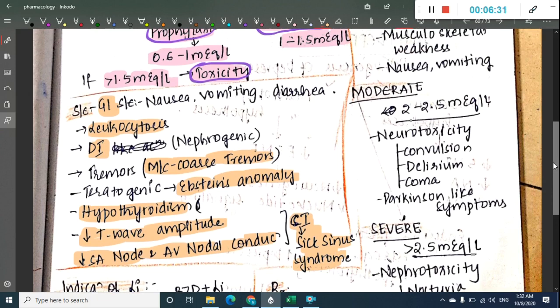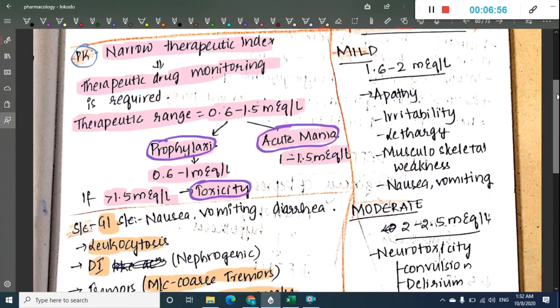What are the GI side effects? Nausea, vomiting and diarrhea. Leukocytosis, diabetes insipidus, which is nephrogenic diabetes insipidus, teratogenic, that is Ebstein anomaly, hypothyroidism, decreased T wave amplitude, decreased SA node and AV nodal conduction. Because it decreases SA nodal and AV nodal conduction and has decreased T wave amplitude, it is contraindicated in sick sinus syndrome.